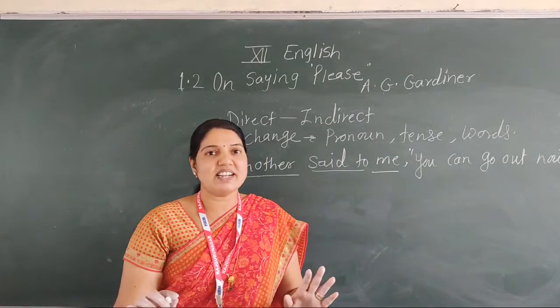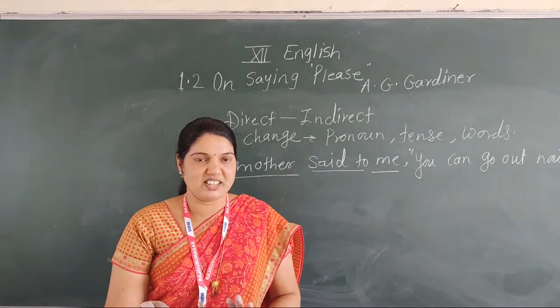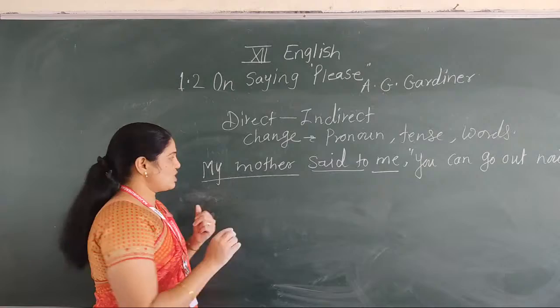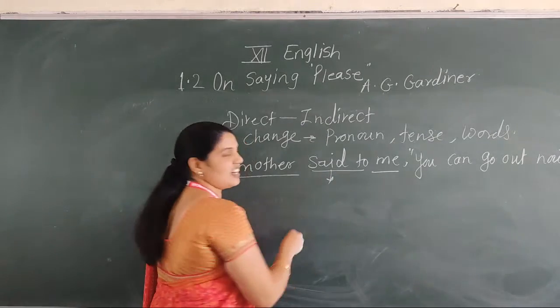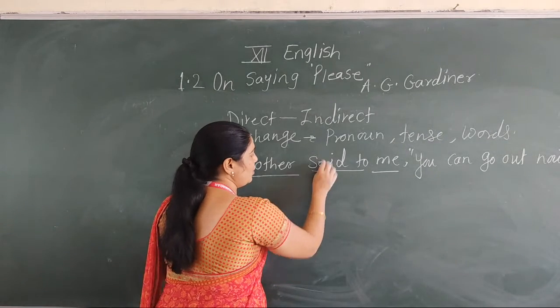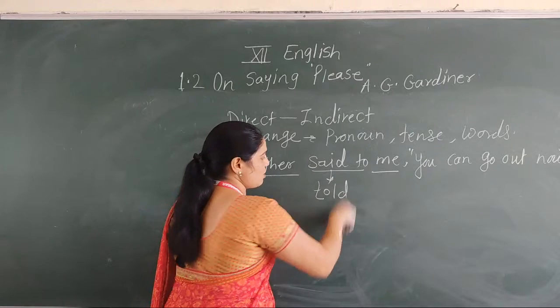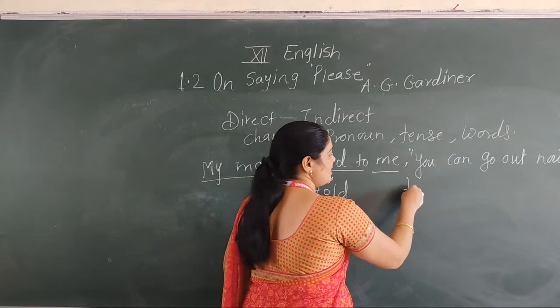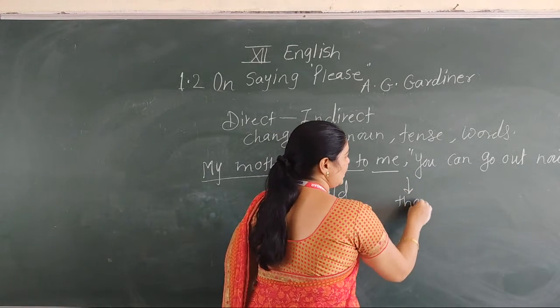It's a simple sentence, we call it an assertive sentence. When the assertive sentence is there, see the following changes. Instead of said to, we use told. Because of the assertive sentence, we use the conjunction that.